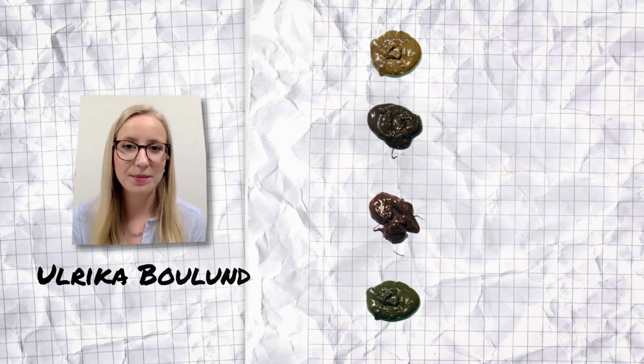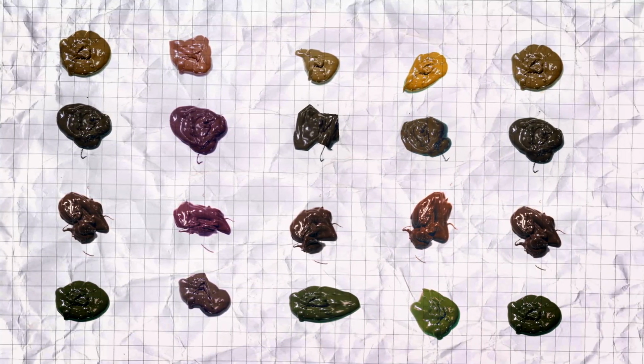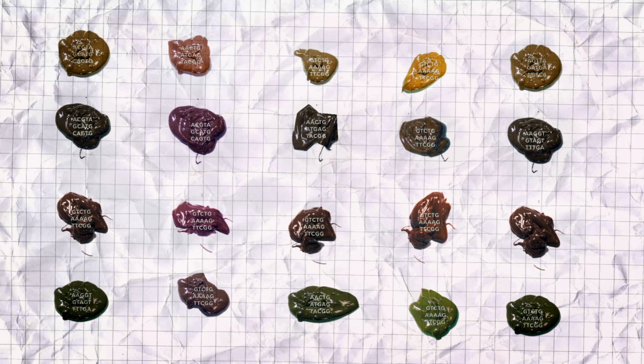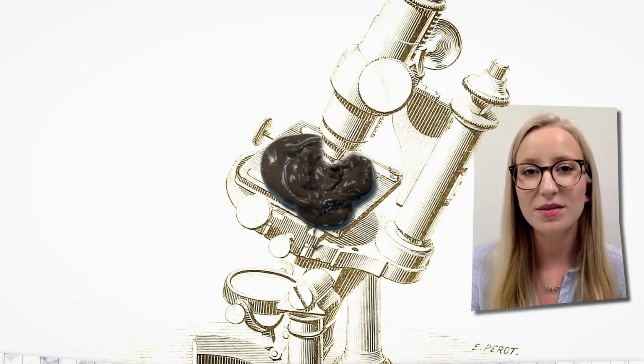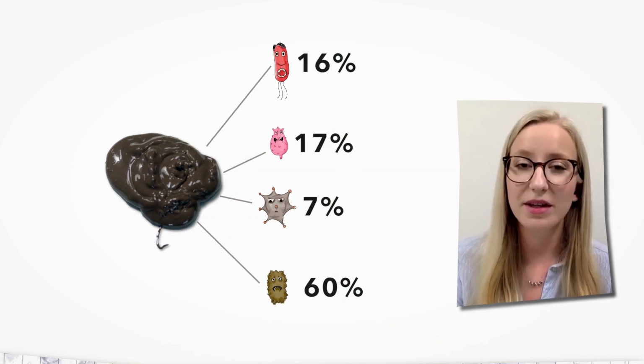Ulrika Boulund is a Besttreat PhD student in bioinformatics. She digs deep into shit and helps Veera to analyse all the different samples derived from her clinical trial. So with a stool sample, we can really say a lot. We can first of all determine which bacteria are present and also how much of each bacteria.